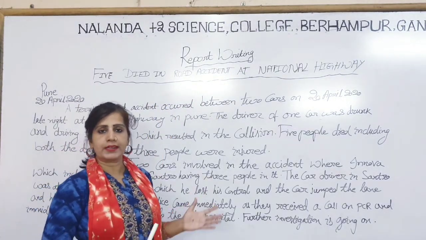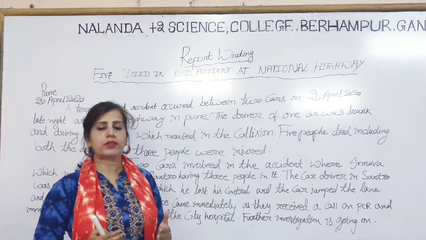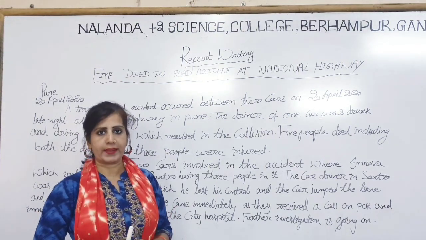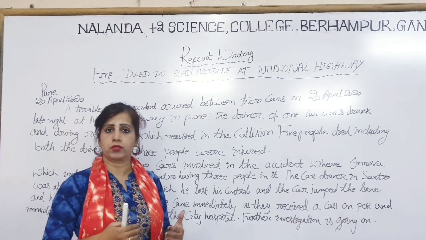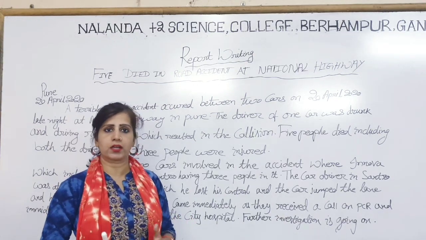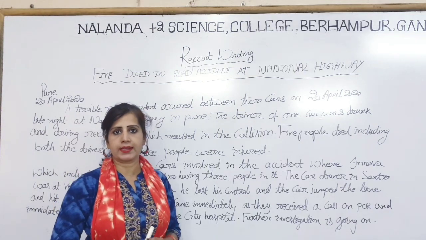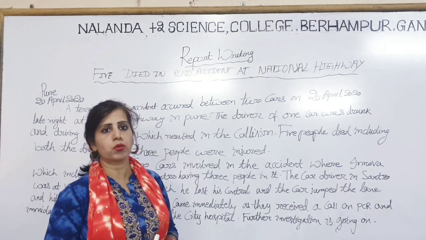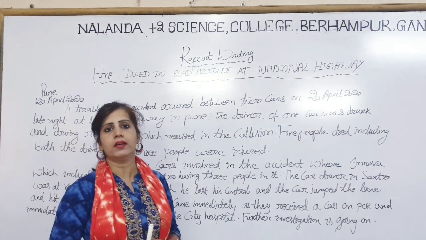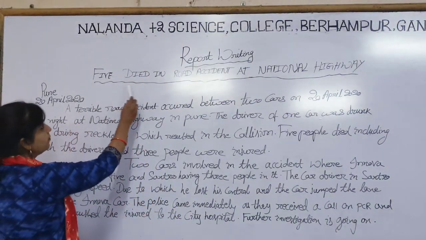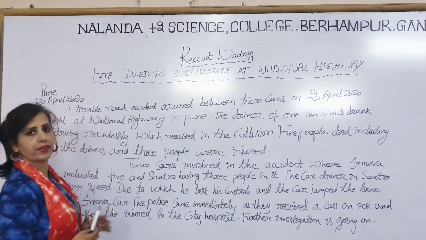Here I have taken that 2 cars collided with each other or hit each other and the accident took place. You may also take a car or a truck or a bus. Anything you can take in a road accident. Here I have taken 2 cars, they hit together and the road accident took place. So here, 5 died in road accident at national highway.